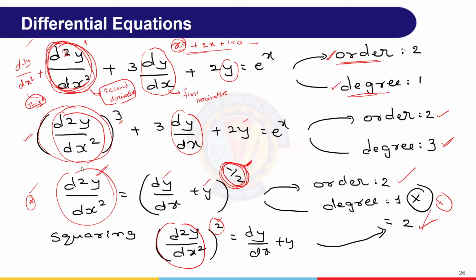Okay. So whether it is free from all those things, if it is so, then we write order and degree. If not, we have to make it without these 1 by 2, 1 by 3.